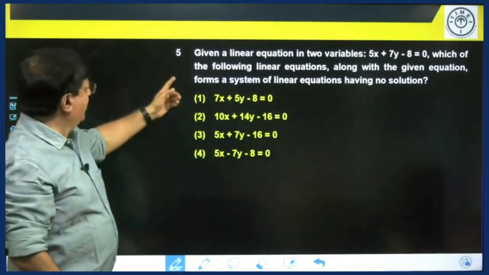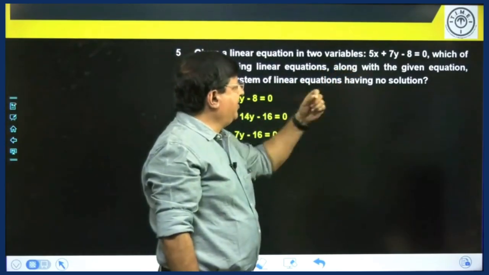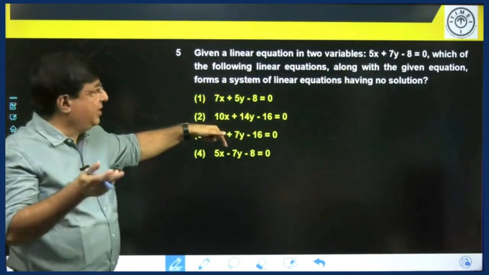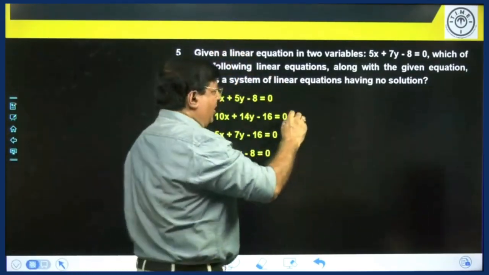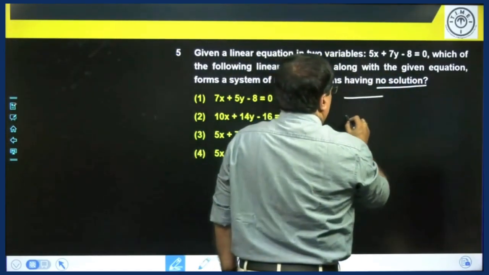Let's go to the next question, question number 5. Given a linear equation in two variables, 5x plus 7y minus 8 equal to 0, which of the following linear equations along with the given equation forms a system having no solution? No solution, what is the condition? No solution means the lines will be parallel.